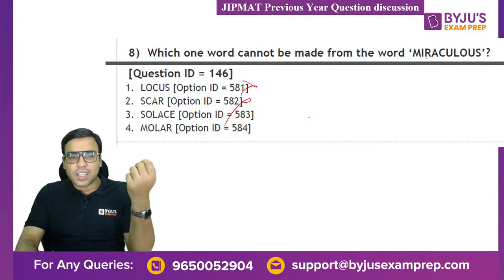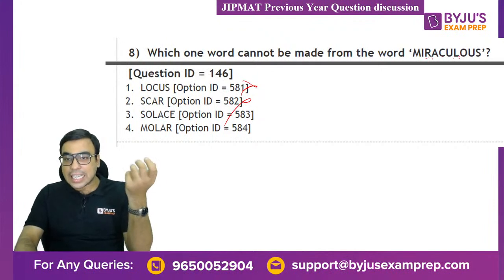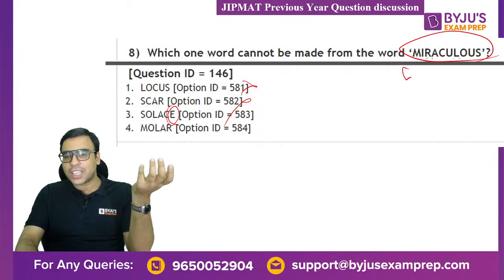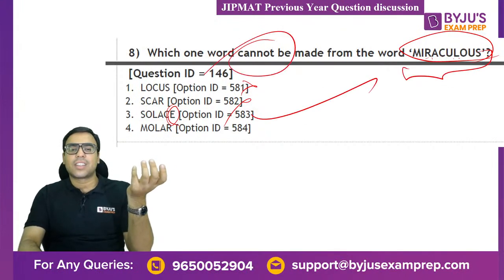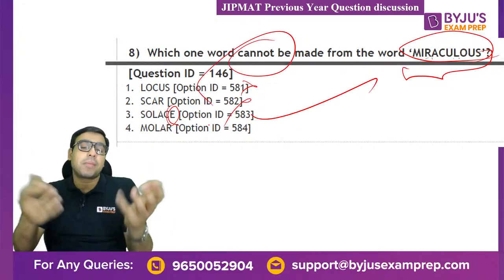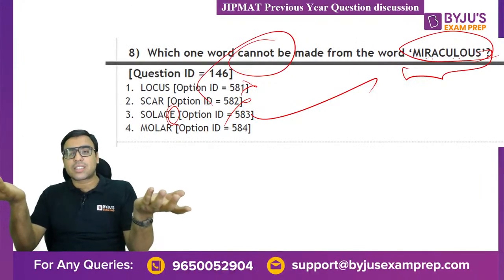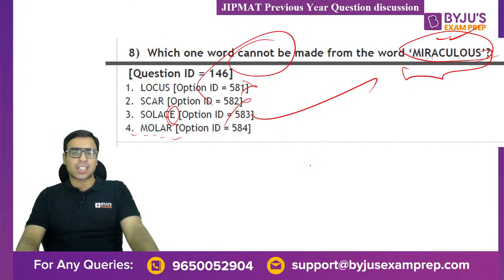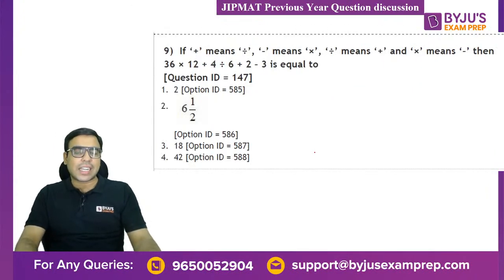This is also there. SOLACE: E is not there, right? So you can see solace has an E and there is no E in this. So the right answer should be here. They're asking which word cannot be made from this word. These are very easy, not very tough. Just search the words and find out whether these letters are there or not.